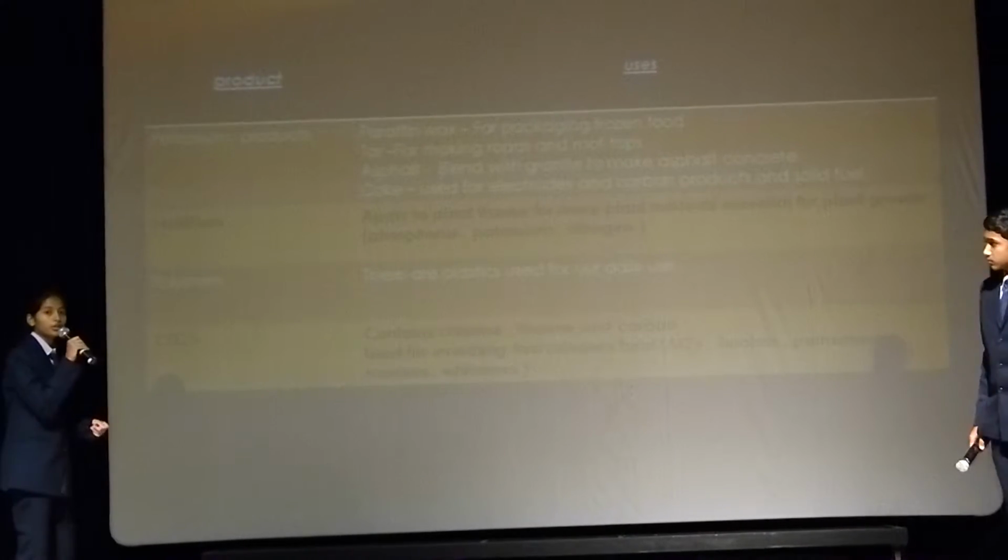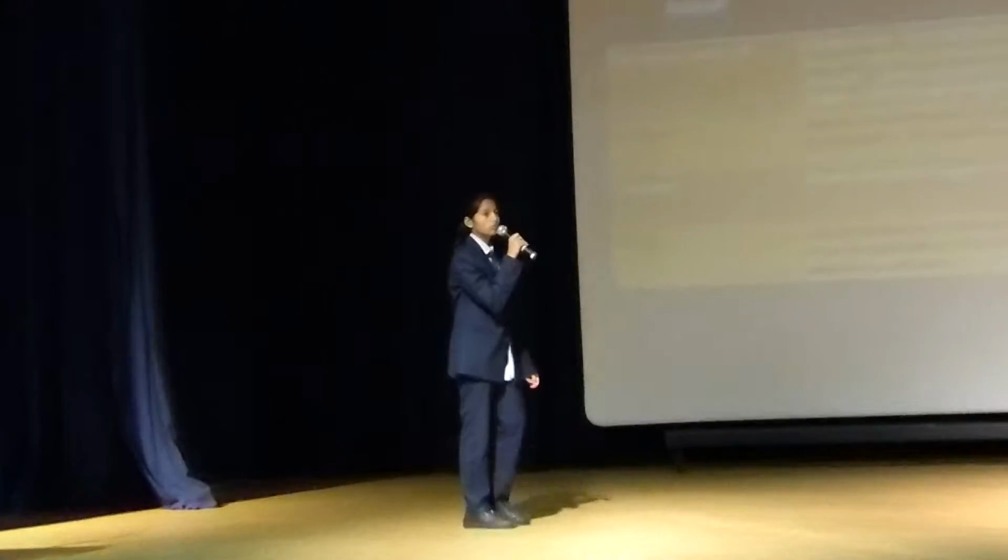Let's take a look at some products produced by chemical industries. Petroleum products: paraffin wax is used for packaging of frozen food. Tar is used for making roads. Asphalt is blended with granite to make asphalt concrete. And coke is used to make electrodes, carbon products, and solid fuels.